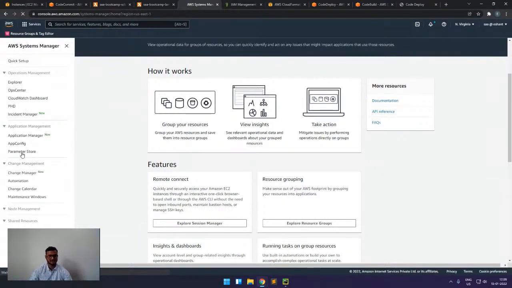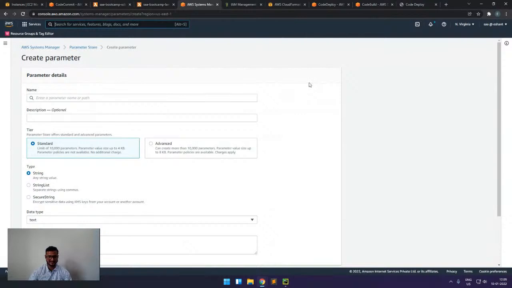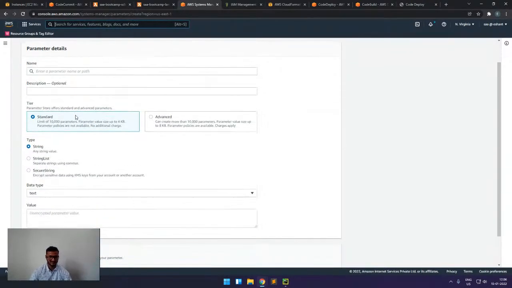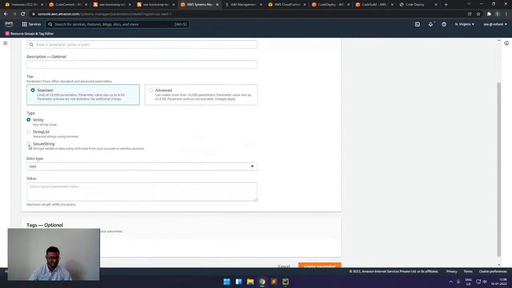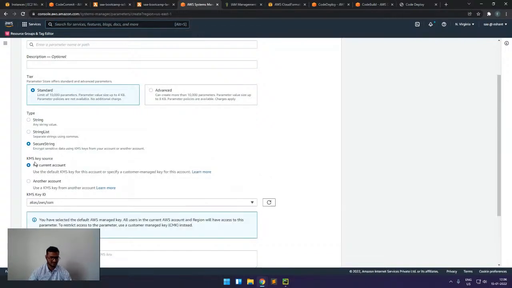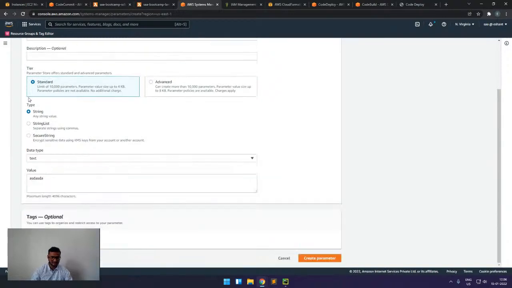For example, the Parameter Store. We saw that in Secrets Manager we can store our credentials. We can also use Parameter Store for storage, and we will understand the difference between those and when we can use which service. If I use a secure string and KMS, I can also store some credentials here in a protected way. But mostly we use this for parameters.